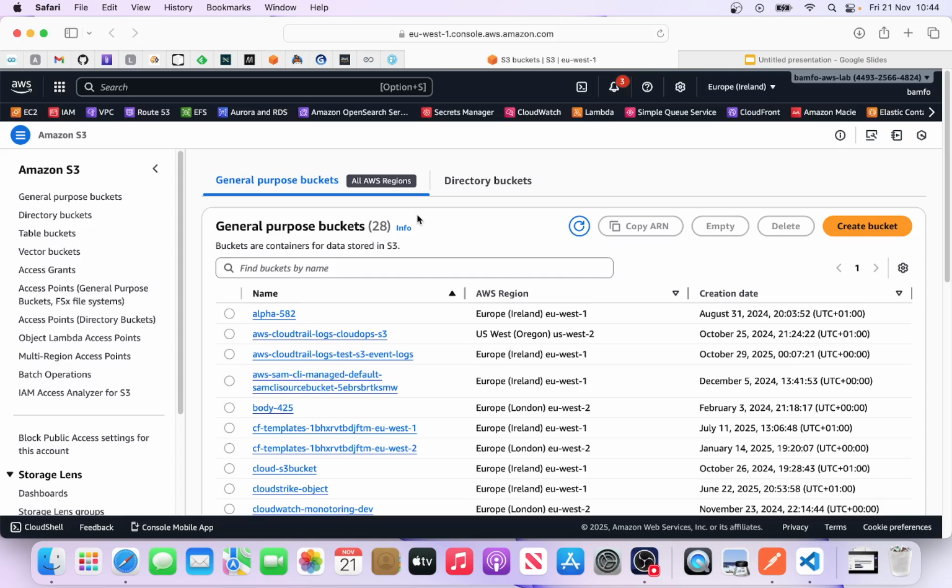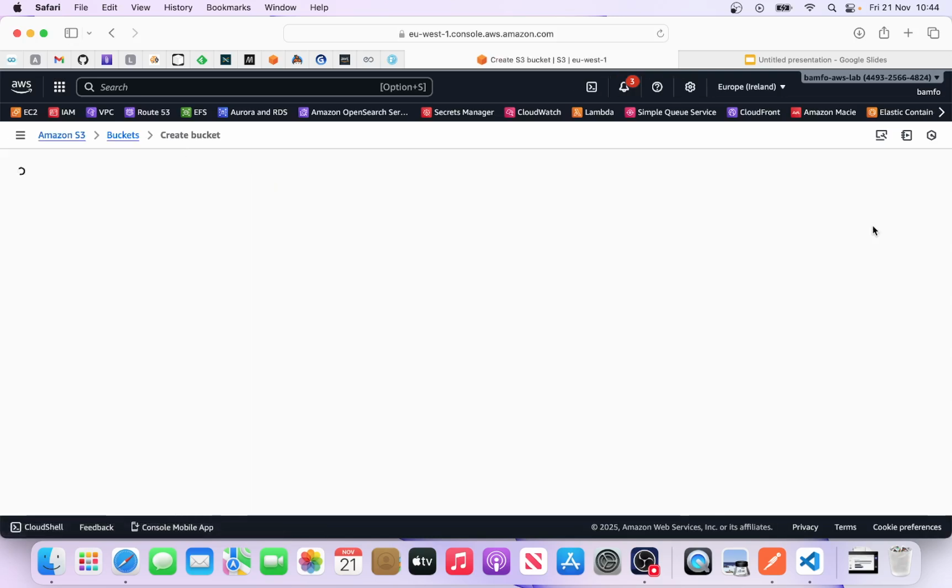And again, you need to understand the storage class. The storage class has to do with how available you want this, and then how durable you want it. I'll show you what it is. If you want more durable, you pick your storage class. If you want to make it more redundant across availability zones, you can pick that. So we have your S3, and all you need to do is say create bucket.